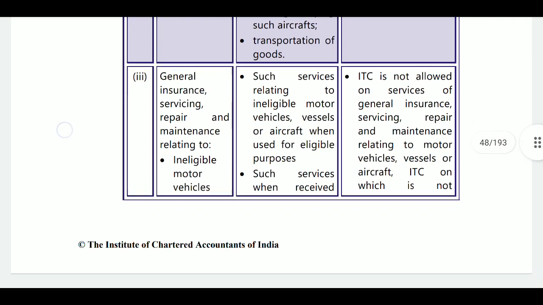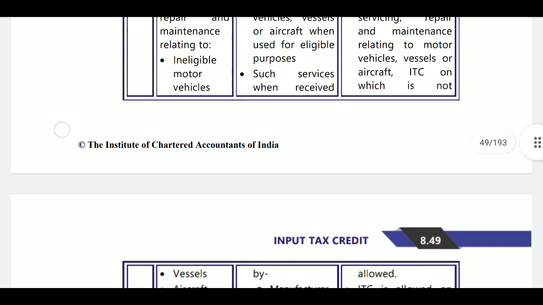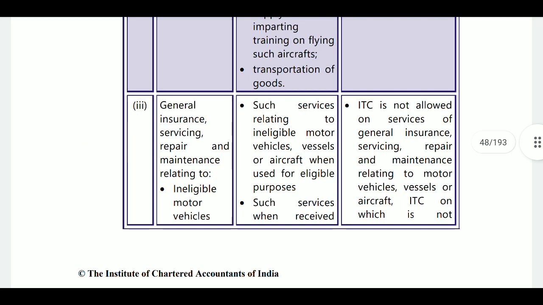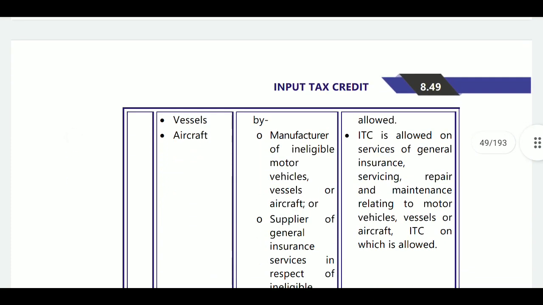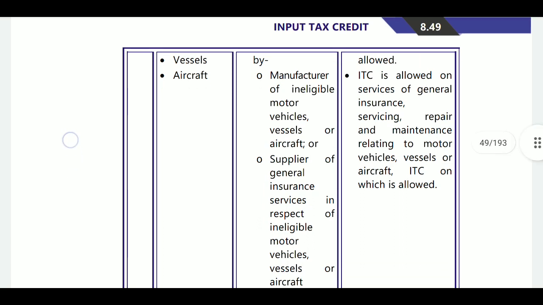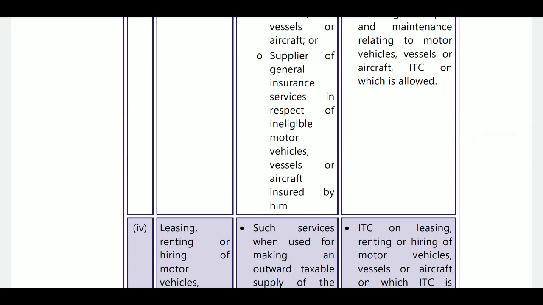Next, in the case of general insurance, servicing, repairs and maintenance relating to ineligible motor vehicles, vessels or aircraft, such services relating to ineligible motor vehicles, vessels or aircraft when used for eligible purposes as stated above. Next, such services are received by a manufacturer of ineligible motor vehicle, vessel or aircraft, or a supplier of general insurance services for ineligible motor vehicles, vessels or aircraft insured by him.